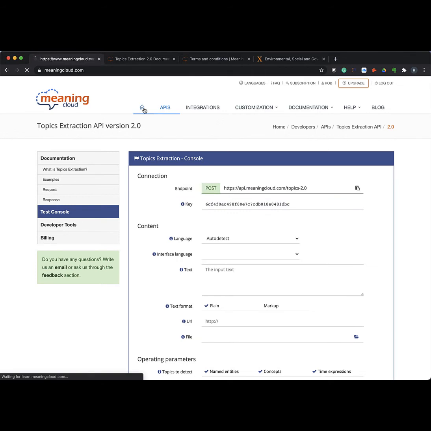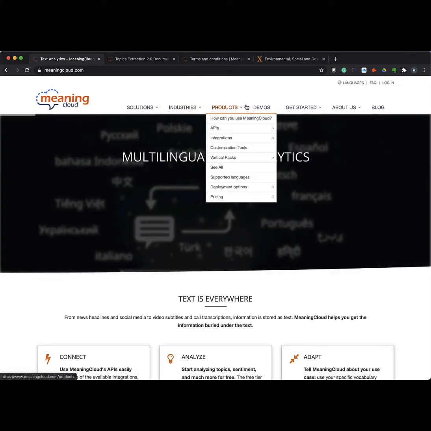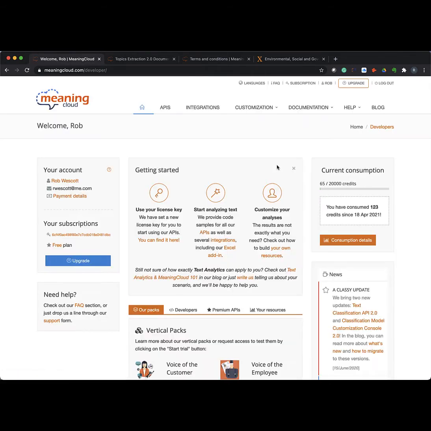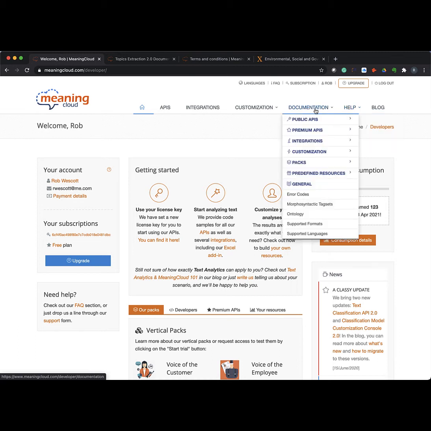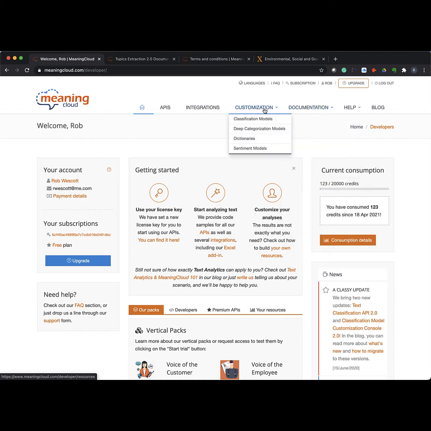So now let's pop back out here to the main page of our account. So that was the APIs button. I'm going to go back over. Again, we have access to the blog here. We have help, support, where you can insert a ticket if you run into problems. Various documentation on the APIs, the integrations, the customization packs. So you can really dig deep if that's the way you learn. And you can look at the customization of the models.